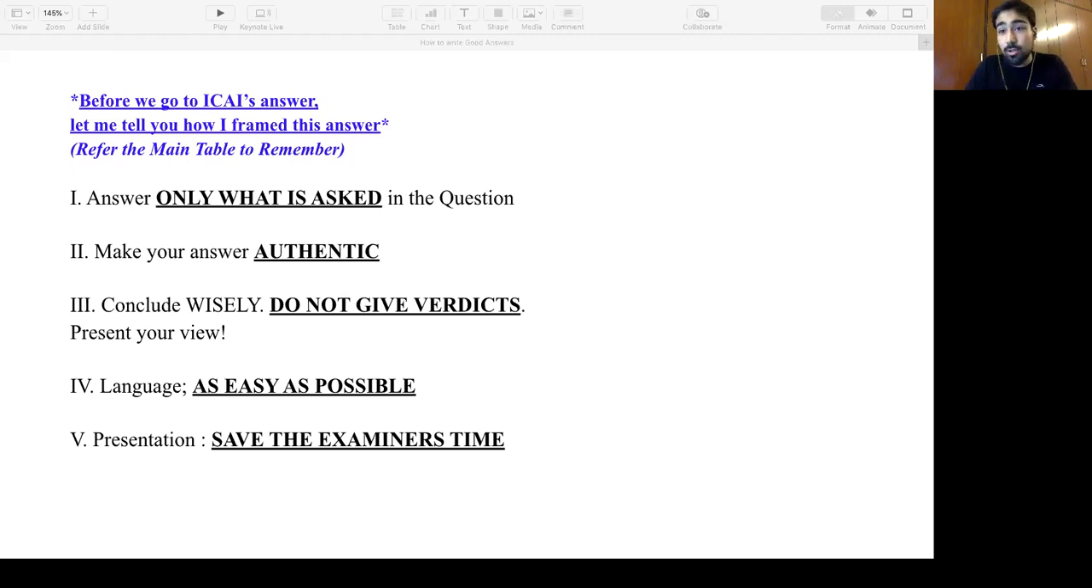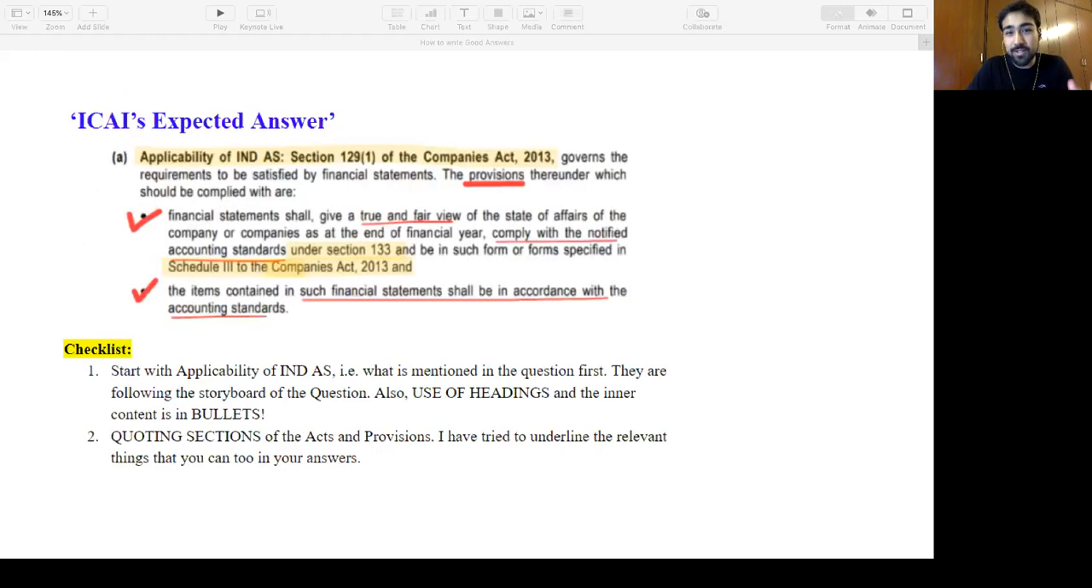So now let me show you what ICAI suggested. Okay, let us discuss what ICAI wanted from us. So the ICAI's expected answer was on the same lines. It started with applicability of Ind AS, section 129, the 2 provisions of section 129, and talking about 133 in the middle on how to comply with the notified accounting standards, right? You can pause the video, read it. Now I'm also talking about the checklist. How I wrote, I'm checking, is it matching with what I had in mind?